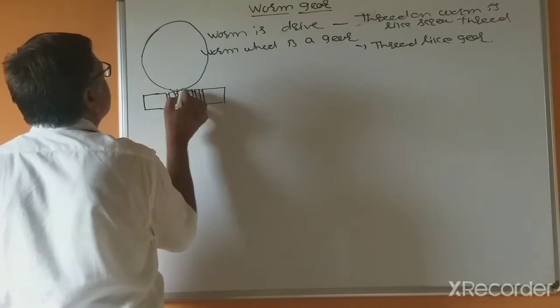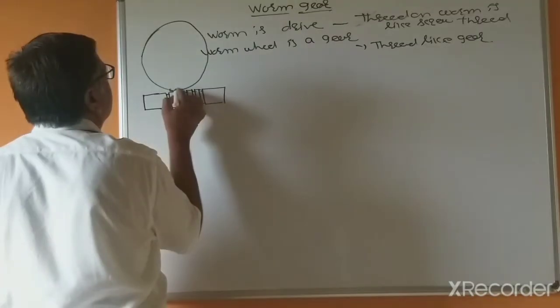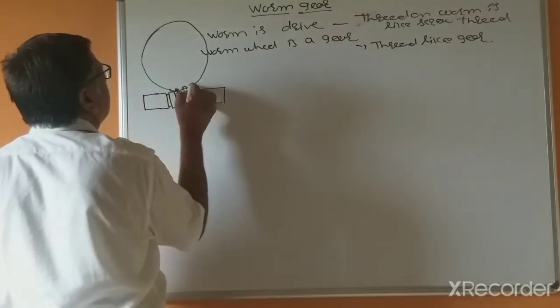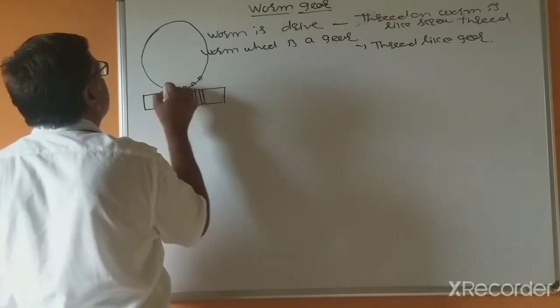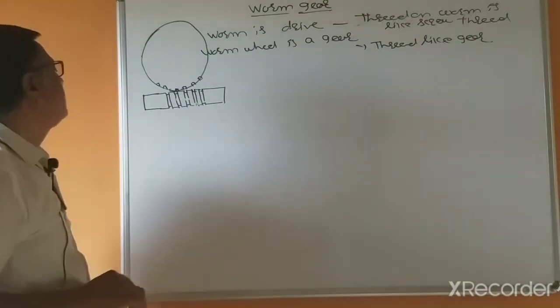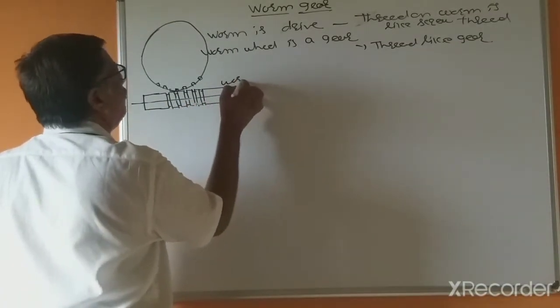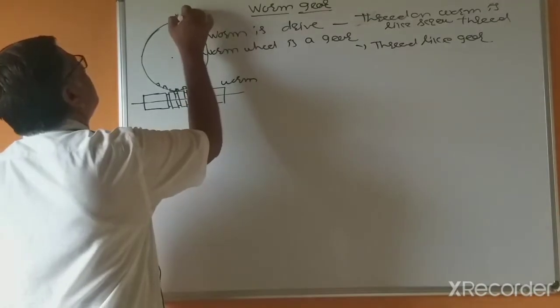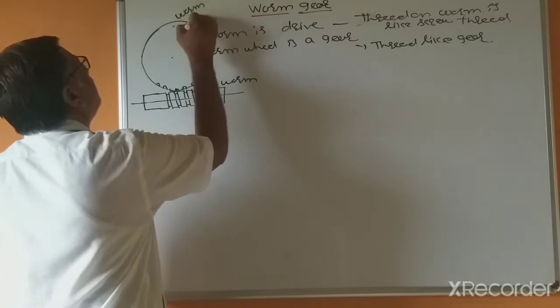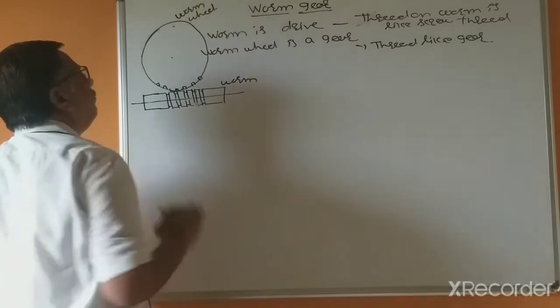In the slots, likewise threads. So this is the worm and this is the worm wheel.